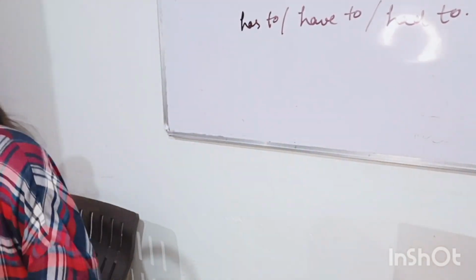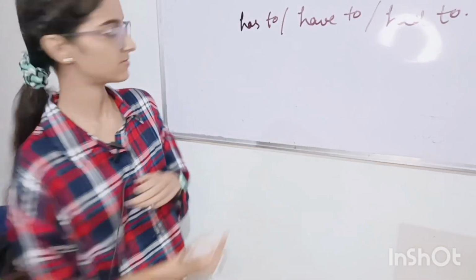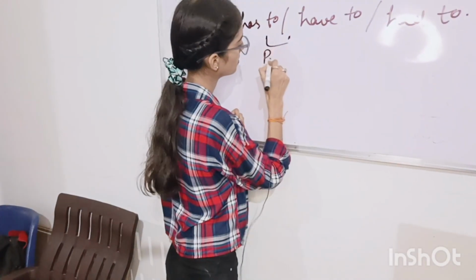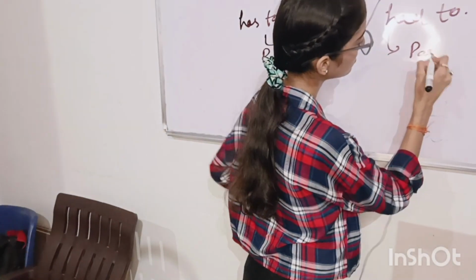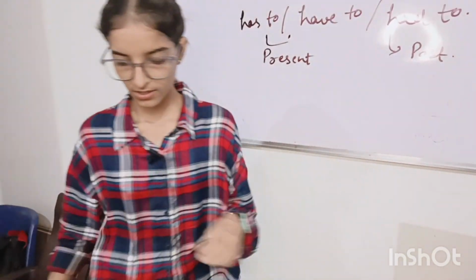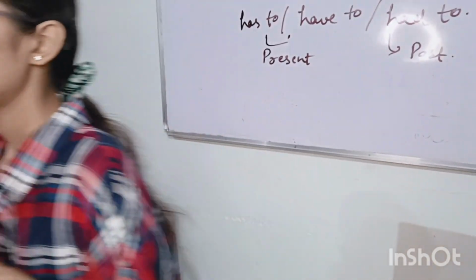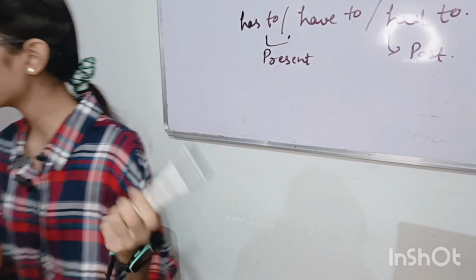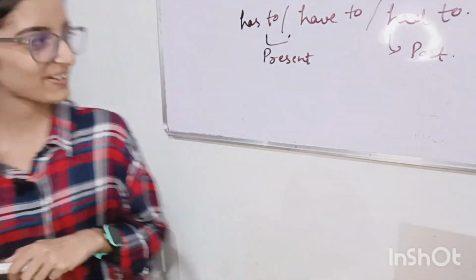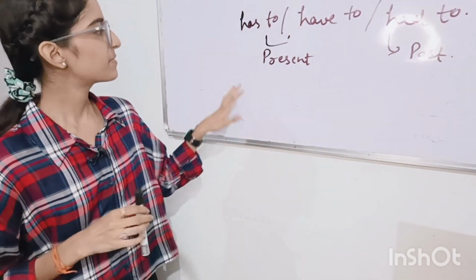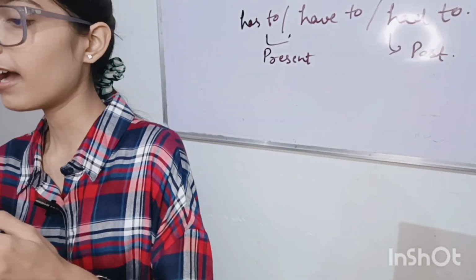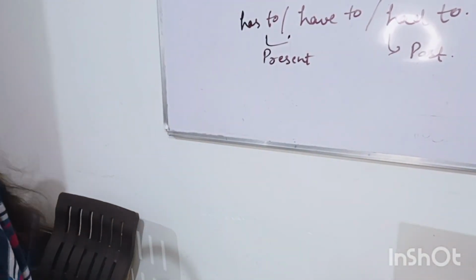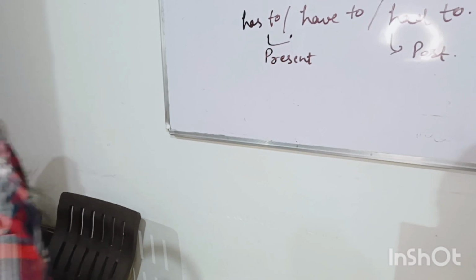Has to and have to are used in present. And had to is used in past. Everyone knows about present and past? No, ma'am. Okay, I'll explain. Present is a tense expressing an action that is currently going on or habitually.